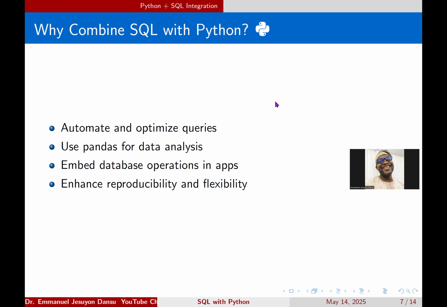Then we can also embed database operations in apps. You can create apps because Python is one of those very powerful tools for creating apps these days. In the previous playlist where we were talking about data analysis with Python, you saw us doing dashboards with Plotly and Bokeh, which are interactive data visualization tools. So this integration also enhances reproducibility and flexibility.